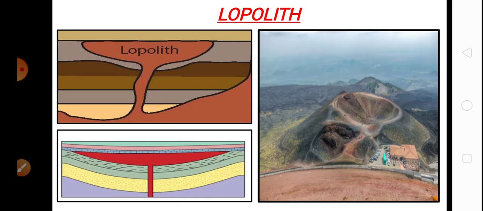Lopolith. The word is derived from a German word lopas, meaning a shallow basin or bowl-shaped body. When magma is injected and solidified in a concave hollow basin where the central part is sagged downward, the resultant form of solidified magma is called a lopolith.